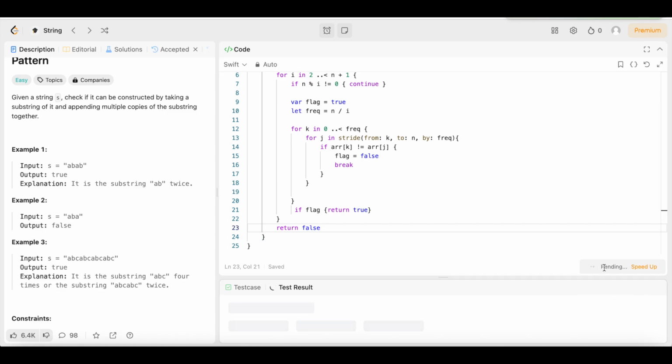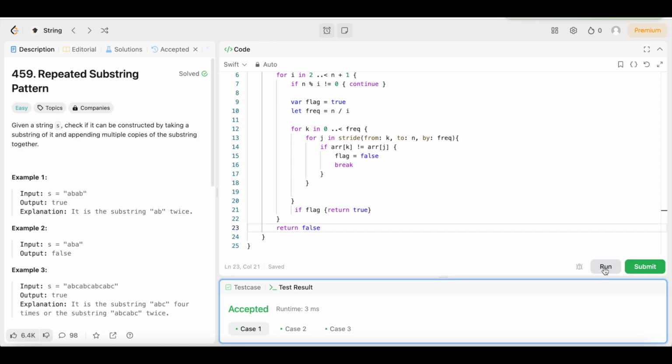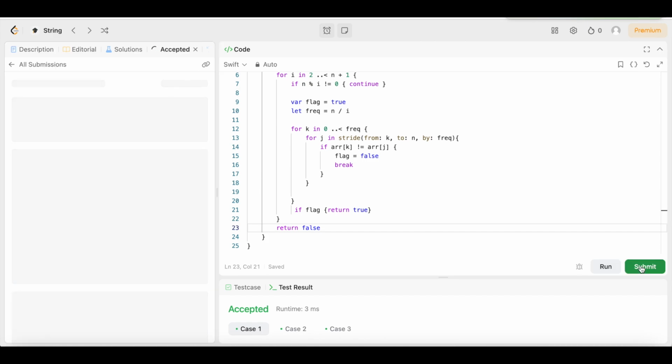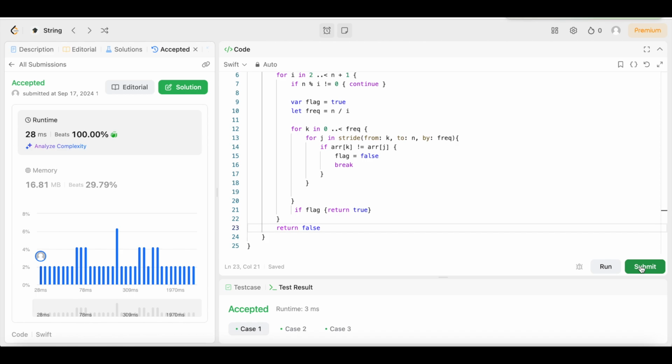Let's run it, make sure it runs. Let's see. Ooh, okay, and it's accepted, y'all. It's accepted. So let's submit it. Make sure it stays accepted after we submit it. Ooh, look at that, y'all. 28 milliseconds beats 100% of users with Swift, y'all.